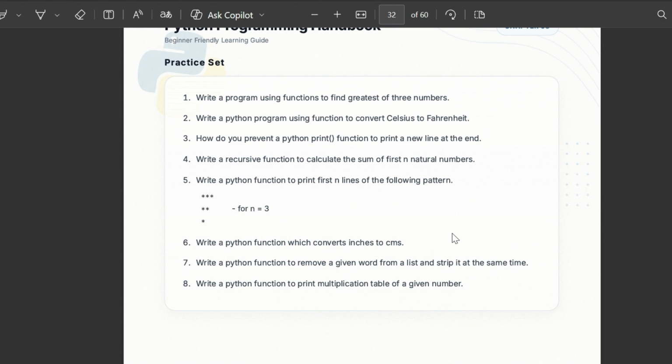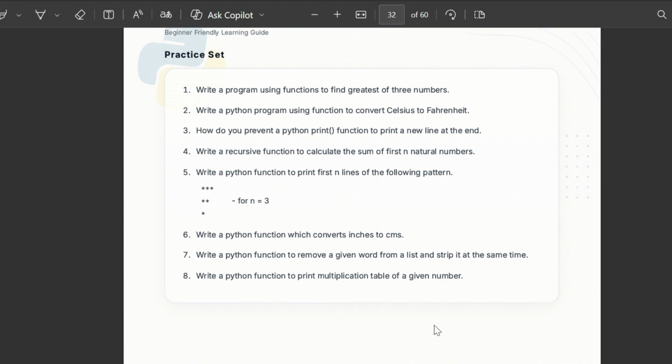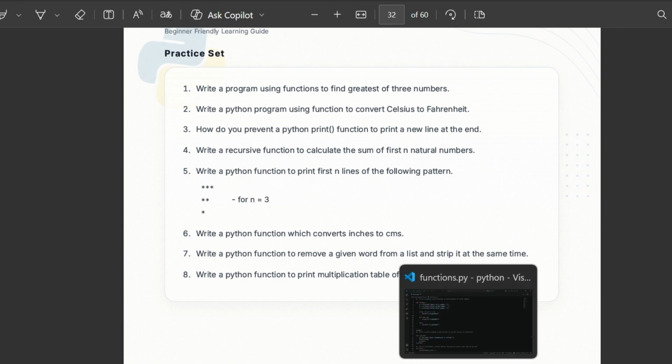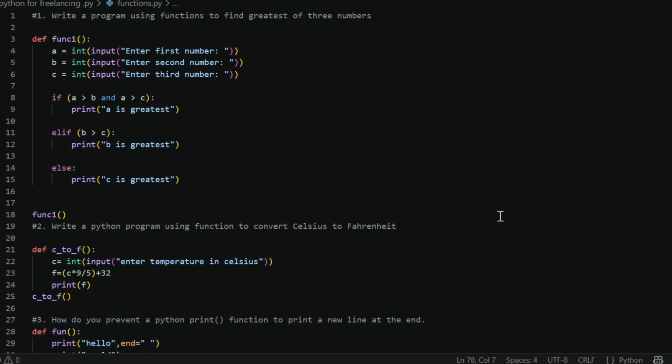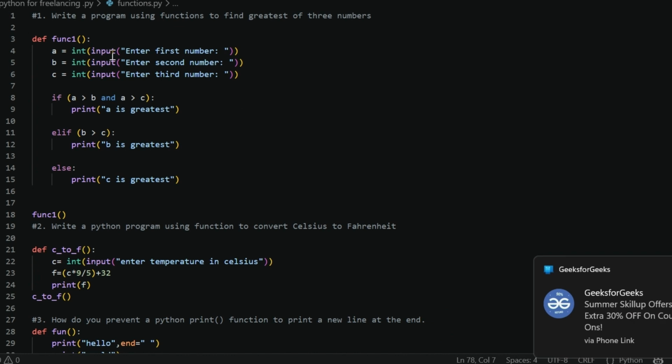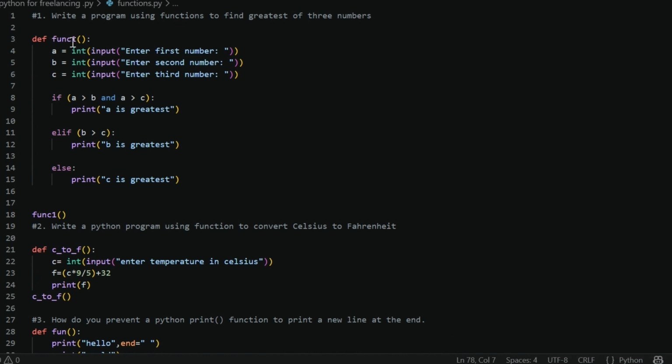We will understand more with the help of practical questions. Question one: write a program using functions to find the greatest of three numbers. First of all, we will define a function named func1. We are taking input from the user: a, b, and c.